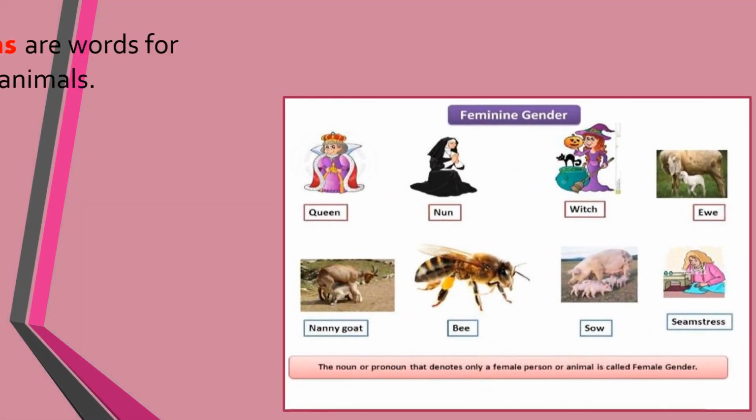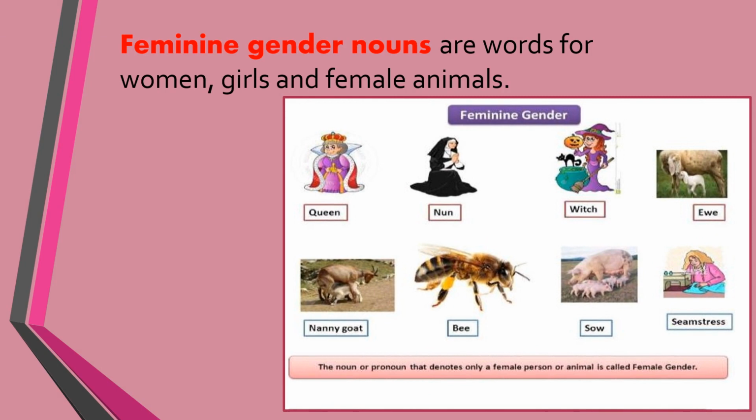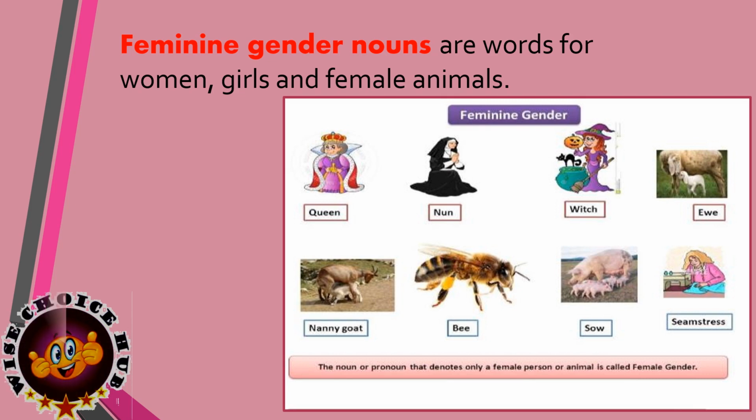The second one is the feminine gender. They are the words used for women, girls, and female animals. Here in the picture, you can see a queen, nun, witch, Eve, nanny goat, bee, sow, sea mistress. These are all the nouns that denote only a female person or female animal. Therefore, we call them as feminine gender.